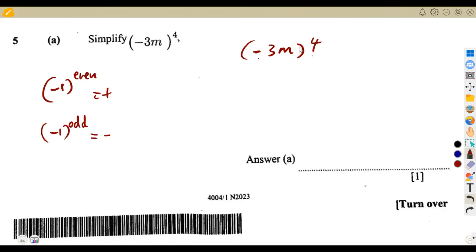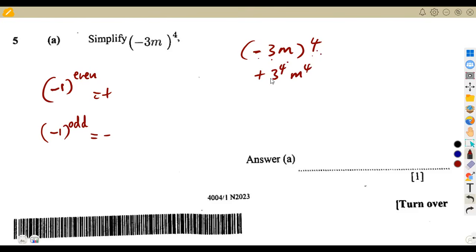All right. So here we've got a negative to the exponent of 4, which is an even number. So it's going to be a positive. All right. So you're going to have a positive. 3 will be raised to the exponent of 4. M will also be raised to the exponent. Every term inside.